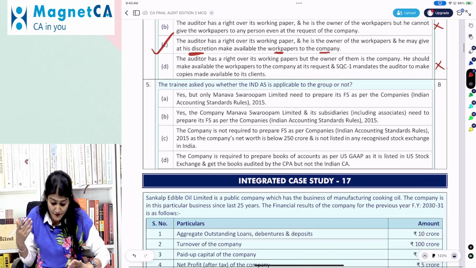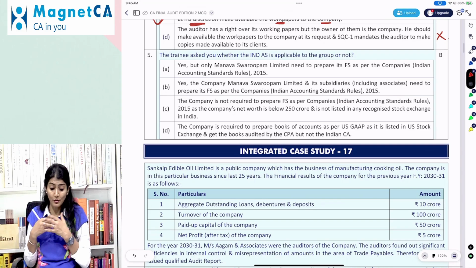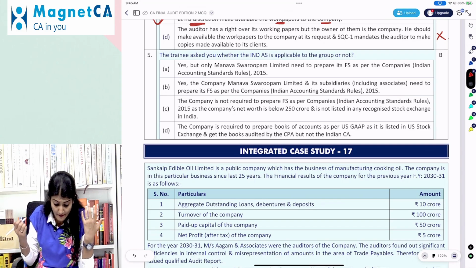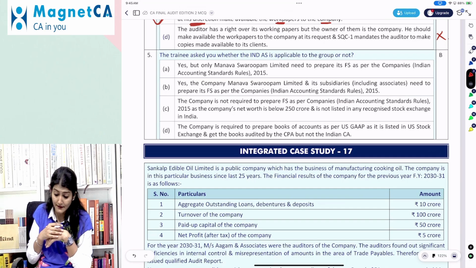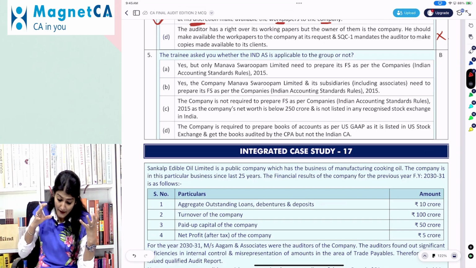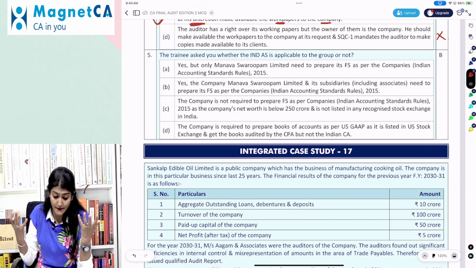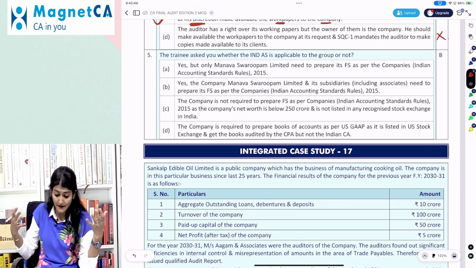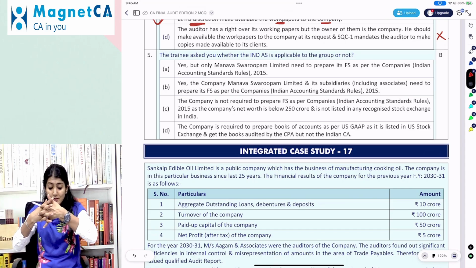Right, now trainee asked you whether Ind AS is applicable to the group or not. Yes, so it says yes, but only Manav Swarupam Limited needs to prepare the financial statements as per Ind AS. Yes, the company Manav Swarupam and its subsidiaries needs to prepare financial statements as per Ind AS. Only then line by line addition is possible.